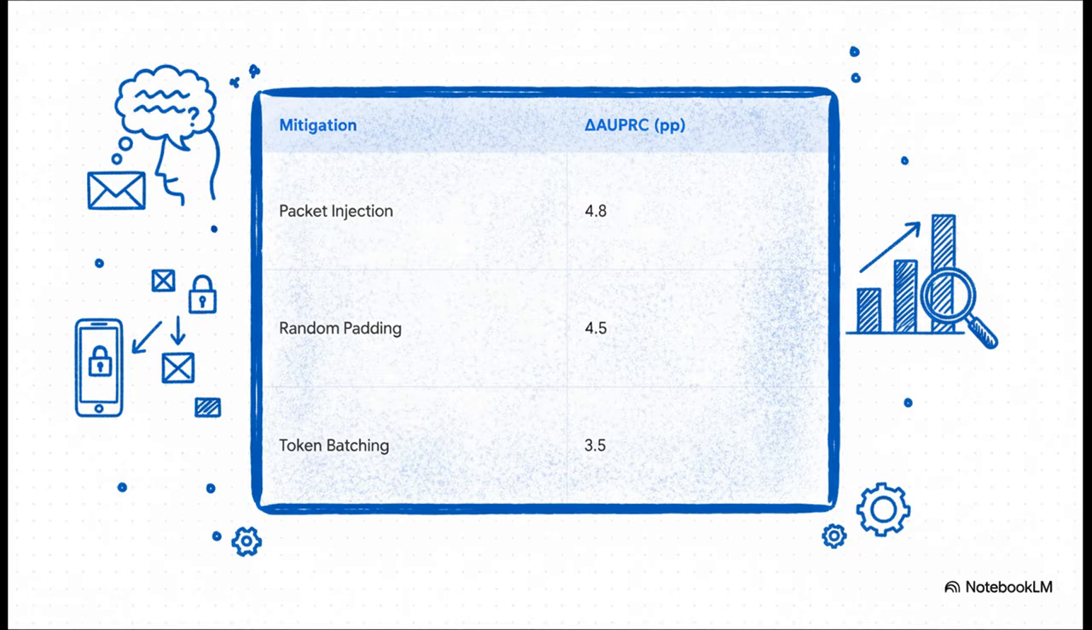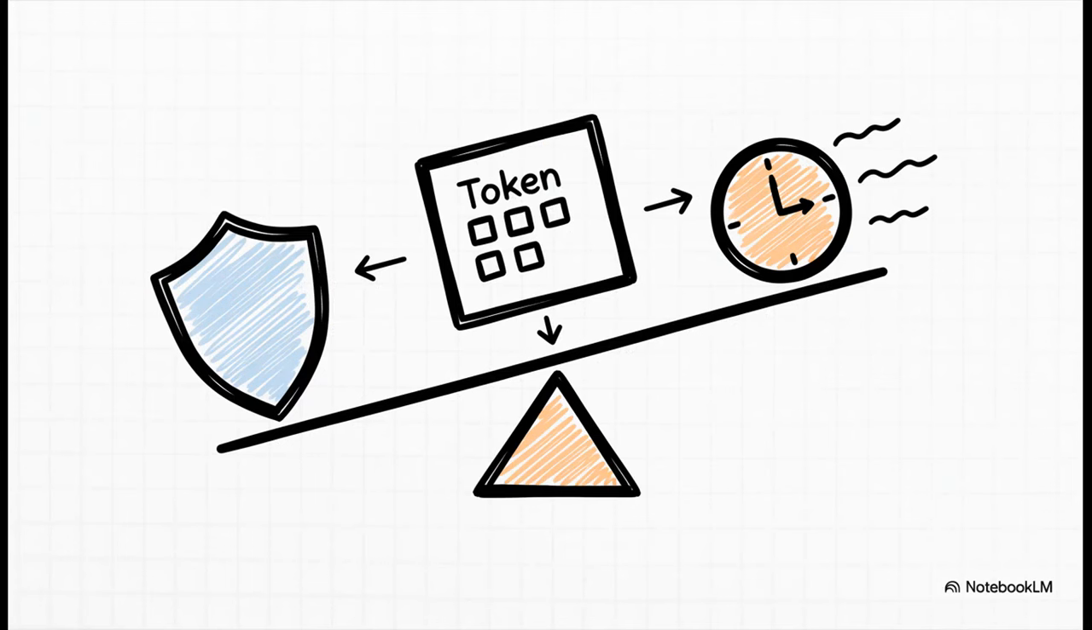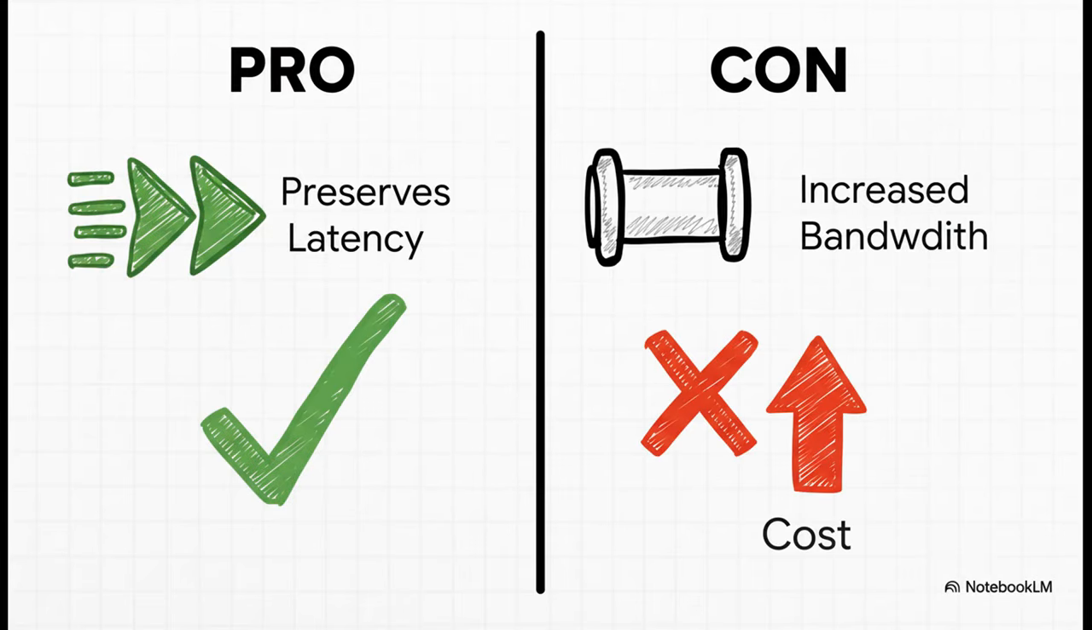Packet injection had the biggest impact, lowering the AUPRC by 4.8 percentage points. Random padding was close behind at 4.5 points, and token batching with a batch size of 5 dropped it by 3.5 points. So with token batching, you're looking at a trade-off. You get a bit more security, but you pay for it with higher latency in the response. Correct. And packet injection avoids that latency problem, but it comes at its own cost. It increases bandwidth usage by 2 to 3 times.